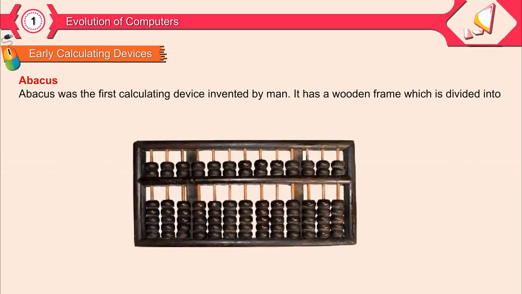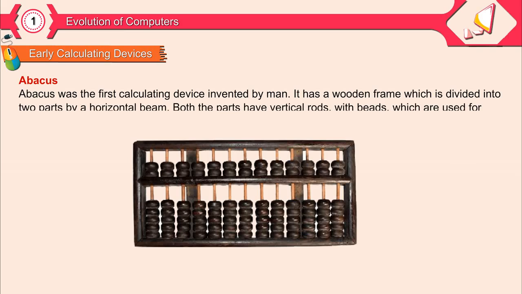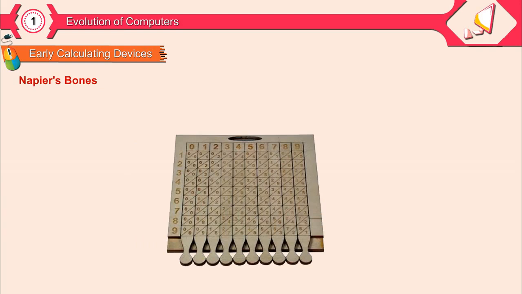Abacus. Abacus was the first calculating device invented by man. It has a wooden frame which is divided into two parts by a horizontal beam. Both the parts have vertical rods with beads which are used for addition and subtraction. It was widely used in ancient Asia.